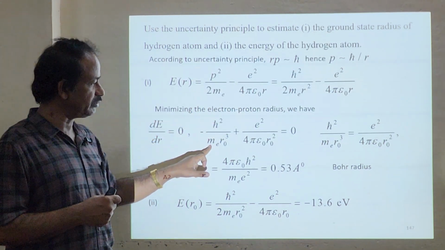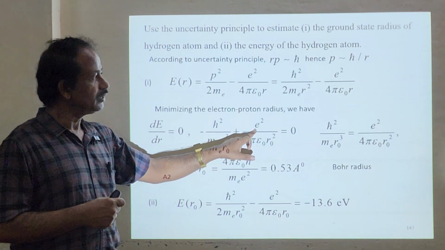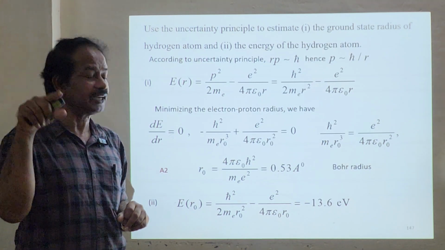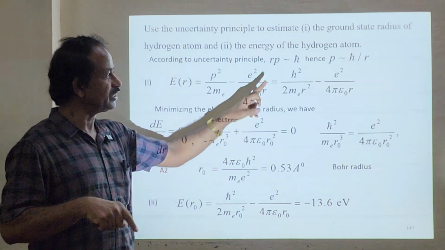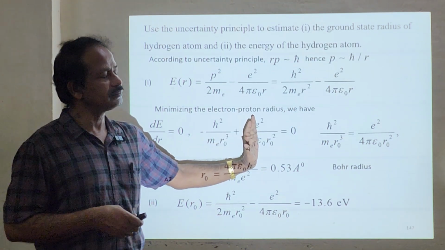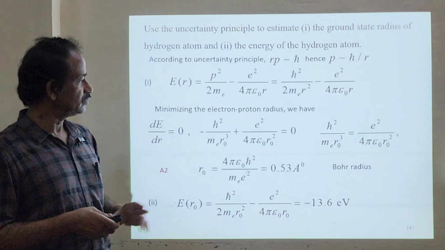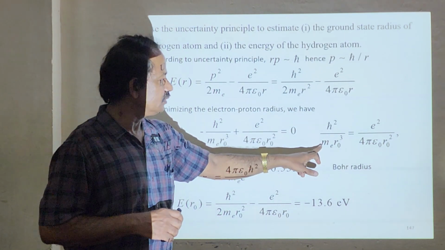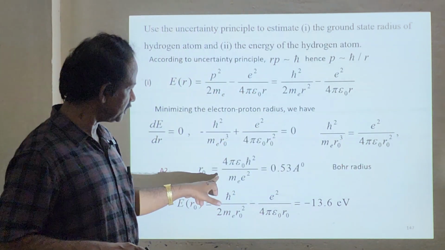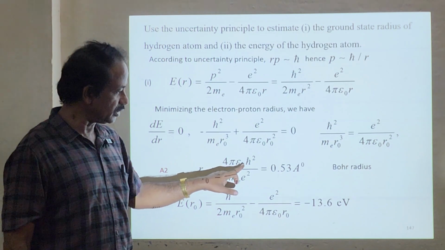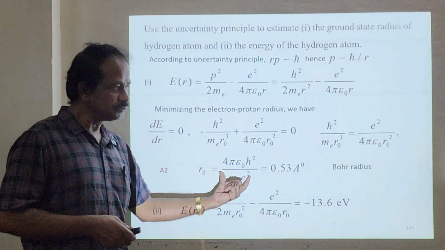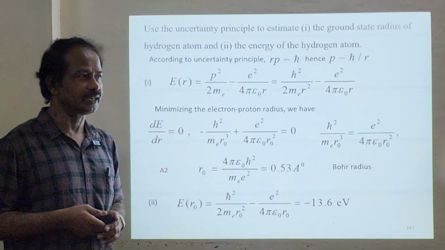So you have minus h bar square divided by m R naught cube, plus the next term: differentiating 1 by R gives minus 1 by R square, so minus times minus gives plus e square by 4 pi epsilon naught R naught square. You pull this term to the right hand side, the minus gets cancelled, and R naught cube and R naught square cancel, leaving only R naught. So the expression for R naught will be 4 pi epsilon naught h bar square divided by m e square. You just substitute all the values and you will get 0.53 angstrom.